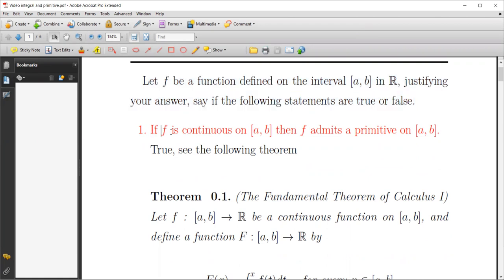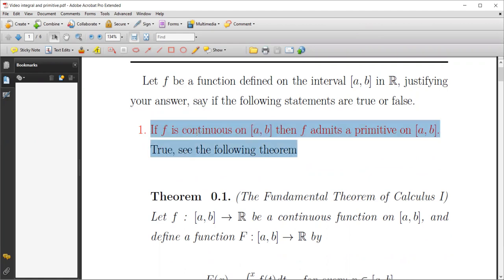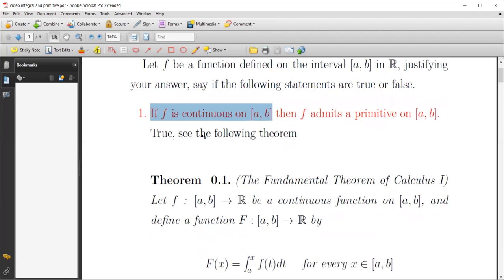if f is a continuous function on a closed and bounded interval [a, b], then f admits a primitive on [a, b]. This statement is true, because this is the fundamental theorem of calculus.